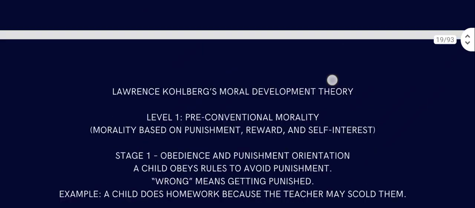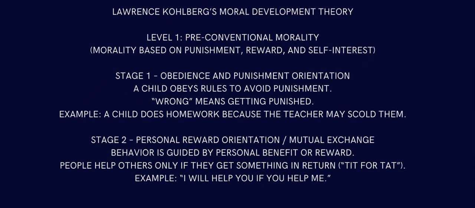So let's start. Lawrence Kohlberg's moral development theory. Level 1, pre-conventional morality, is based on punishment, reward, and self-interest. That is what level 1 of pre-conventional morality means. So stage 1 is obedience and punishment orientation. A child obeys rules to avoid punishment. For example, a kid fears getting punished, that's why he does his homework.